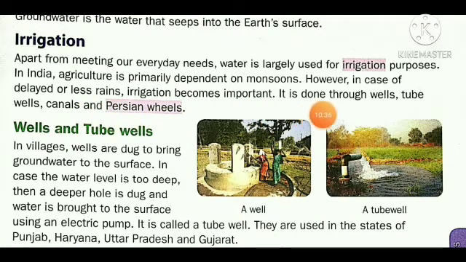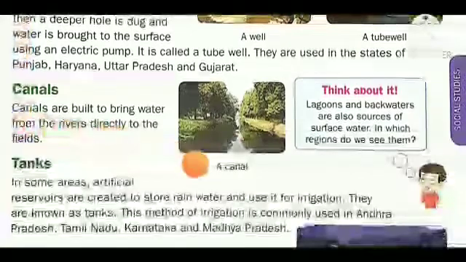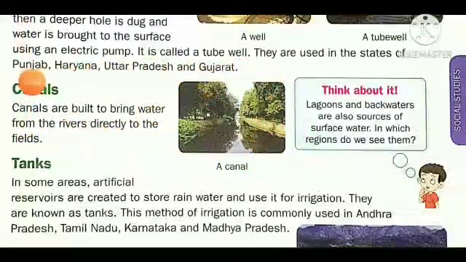Irrigation is done by wells and tube wells. You can look, here is a well. It is a tube well, we can say bore well also. Canal, we can look at that canal here. It is a canal.